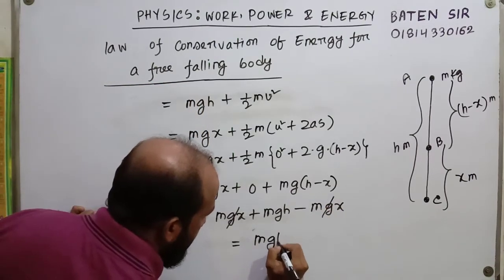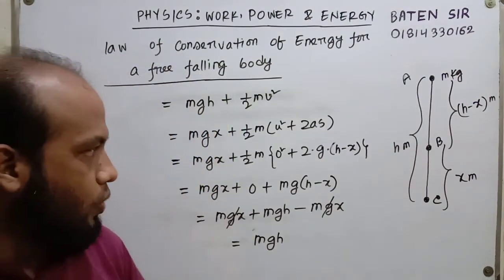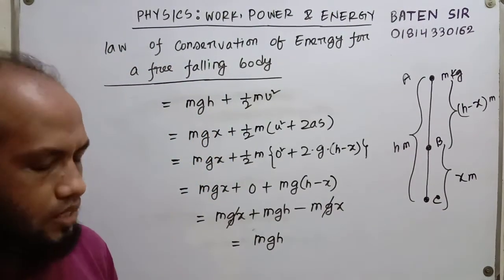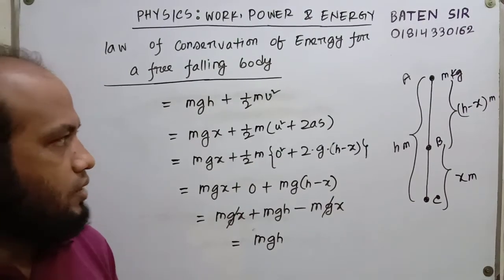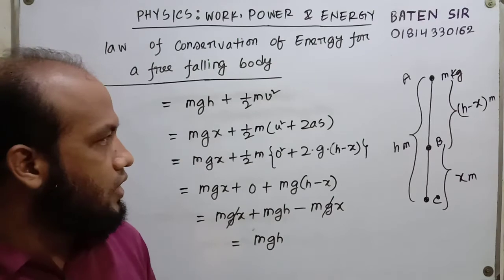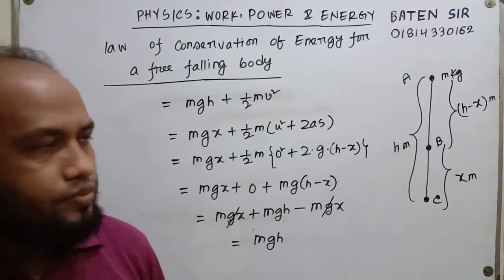We have found that the total energy stored at point B is mgh, which is equal to the total energy at point A. So the law of conservation of energy is proved for the two points A and B.